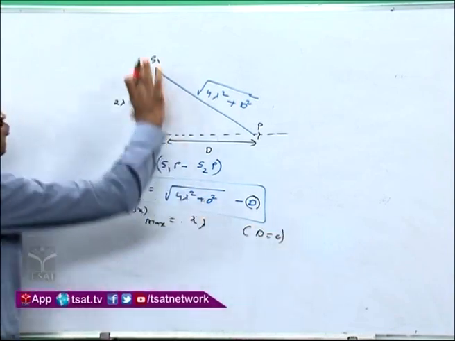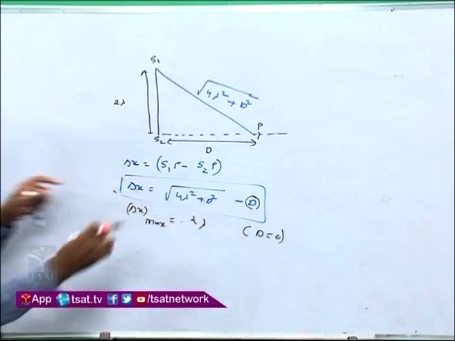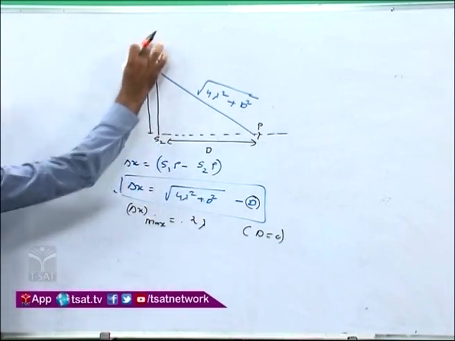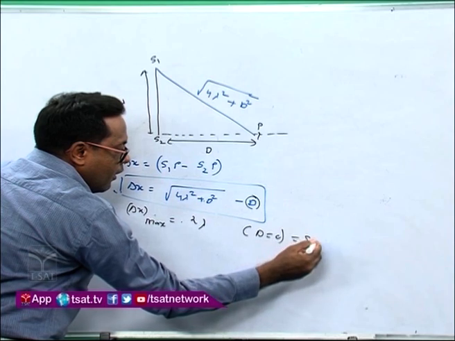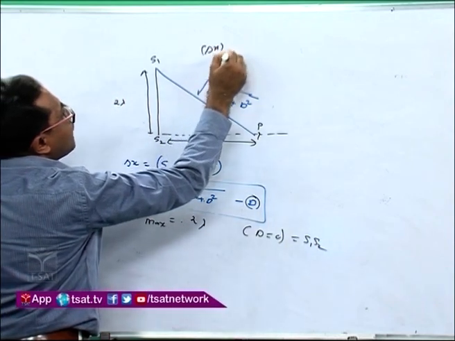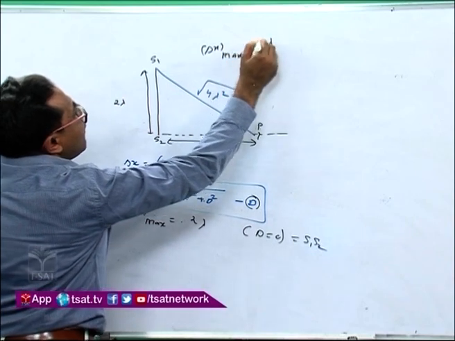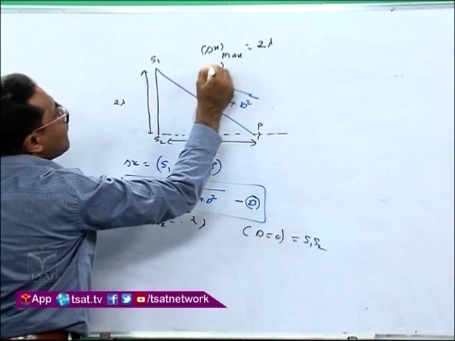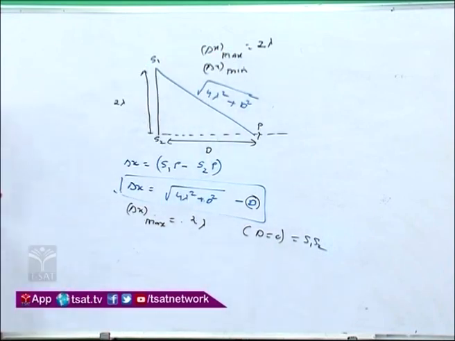lambda. What is 2 lambda? If you make capital D 0, automatically this point P will come over here, that is equal to S1 S2 only. So what is the maximum value of delta x? Delta x maximum value is 2 lambda. And what is the delta x minimum value?